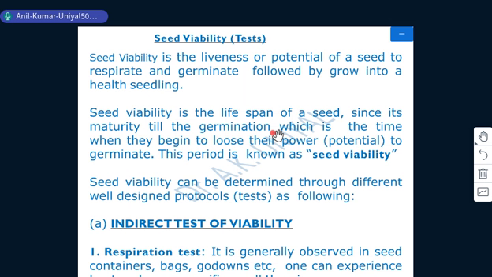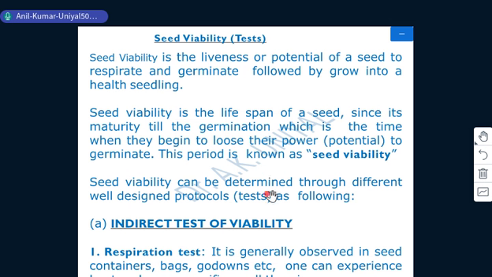Another definition of viability is the lifespan of a seed from its maturity till the time when it begins to lose its potential to germinate. This period is known as seed viability.